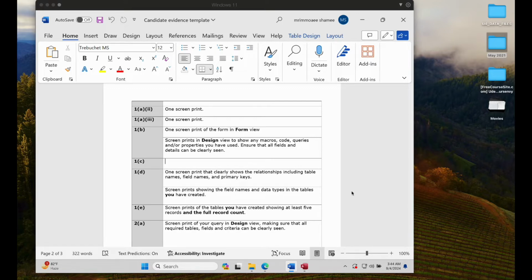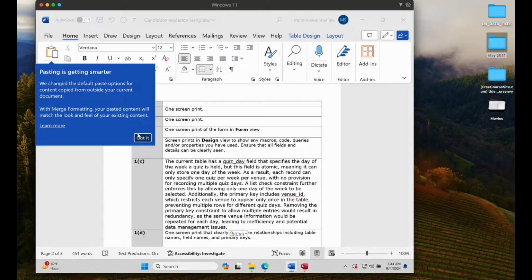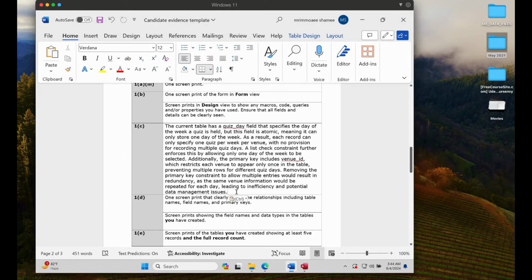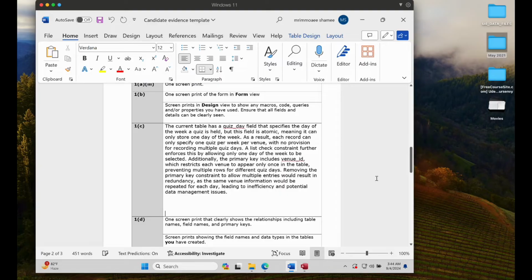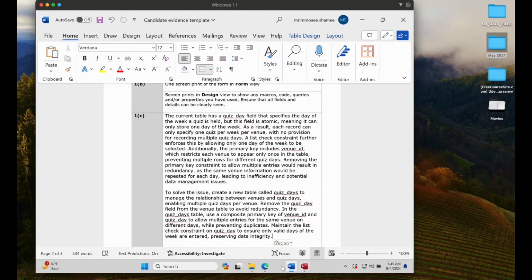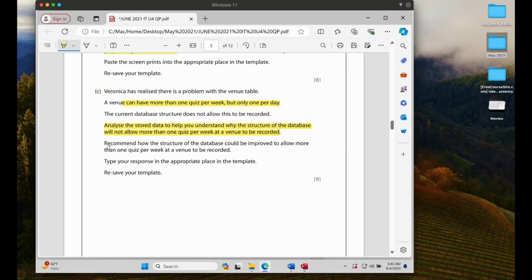This one is a 9-mark question, so obviously it will be a bit longer. So this is the part for the analysis, and then we have to add a part for the recommendation, right? How we recommend.